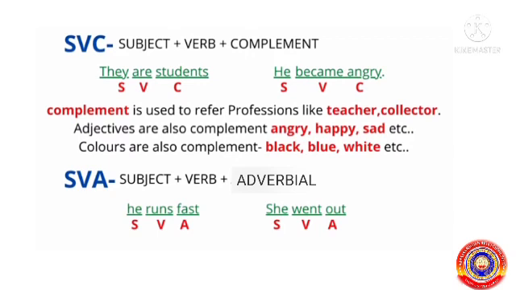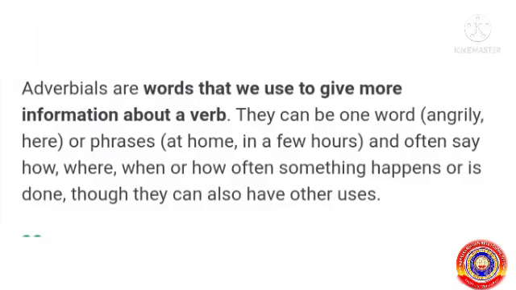The next one is SVA pattern, subject verb adverbial. For example, he runs fast. Here, he is the subject, runs verb and fast is the adverbial. The other example, she went out. Here, she is the subject, went is the verb and out is the adverbial.